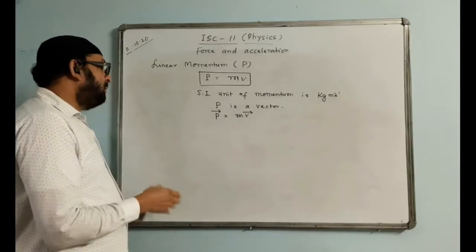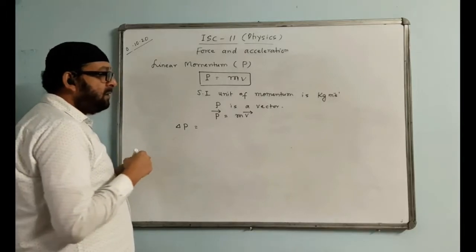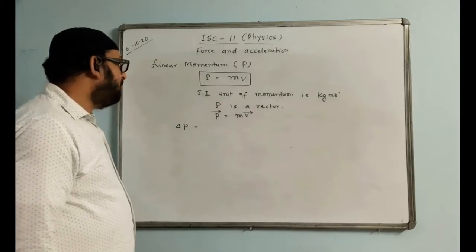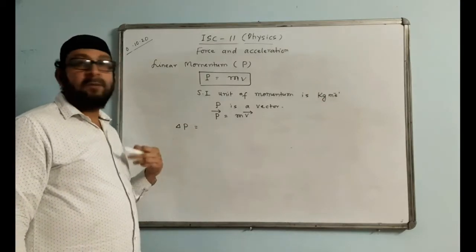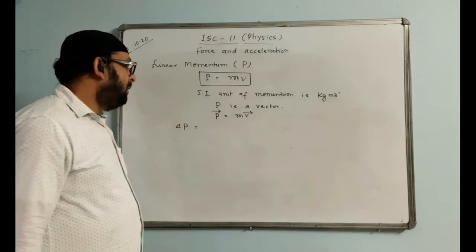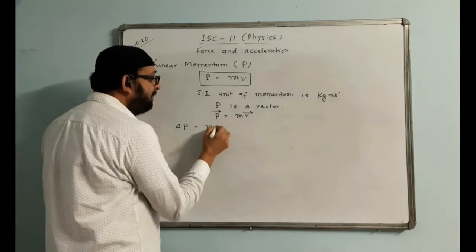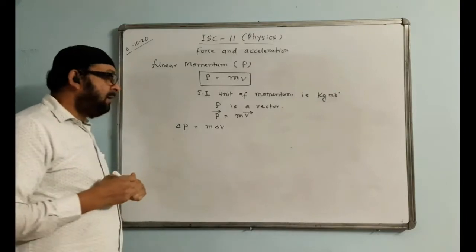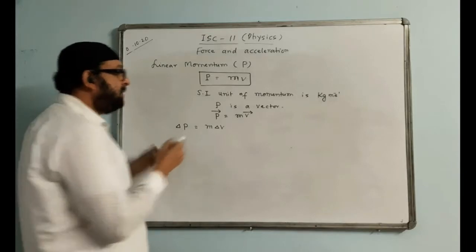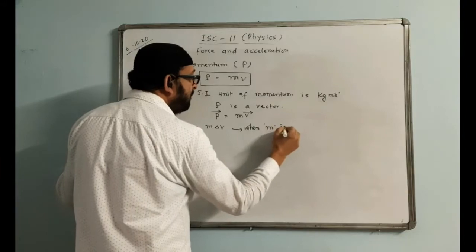How to change momentum? Change in momentum is written like this: delta P. Delta means change. How can we change the momentum? Momentum can be changed by either changing the mass of the body, or by changing the velocity of the body, or by changing both. When we keep the mass constant and we only change the velocity, at that time I am writing like this: delta p is equal to m delta v, when m is constant.